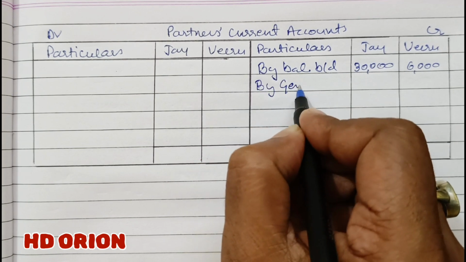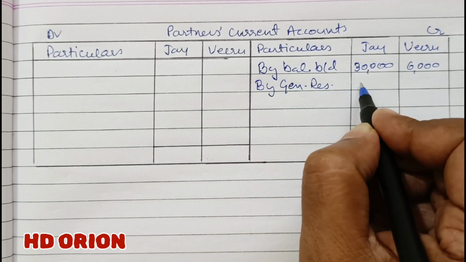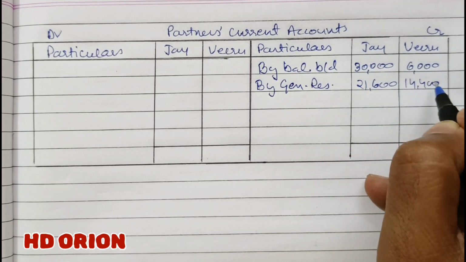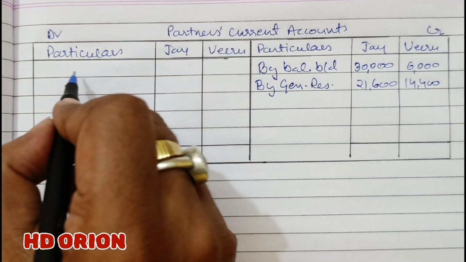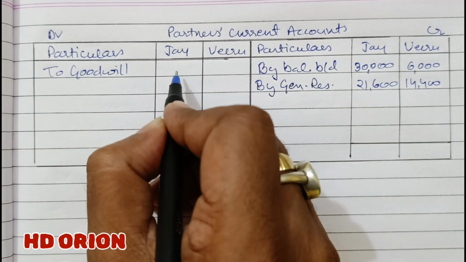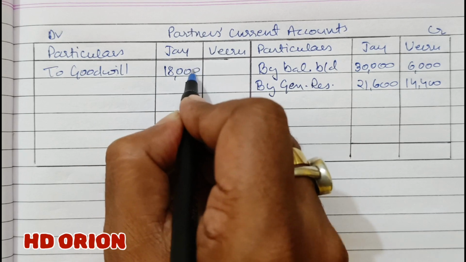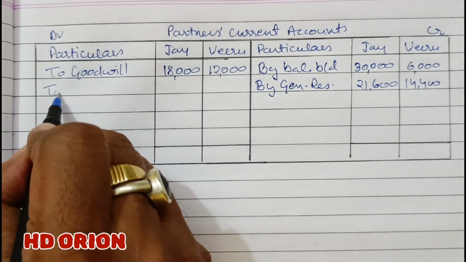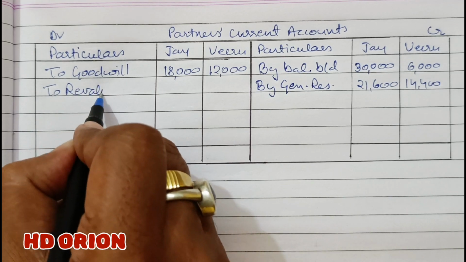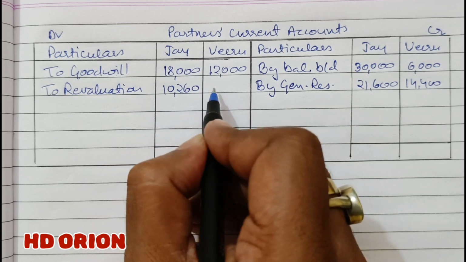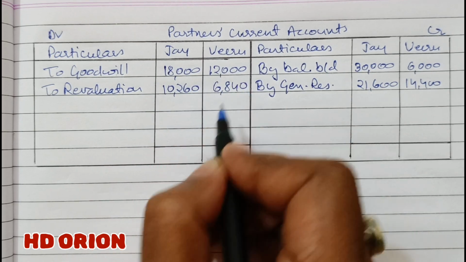So by general reserve, from the balance sheet it is transferred in old profit sharing ratio to them. Then goodwill, old goodwill will be written off in old ratio. So 30,000 in 3:2 is 18,000 and 12,000. Loss on revaluation, it is 10,260 and rupees 6,840.